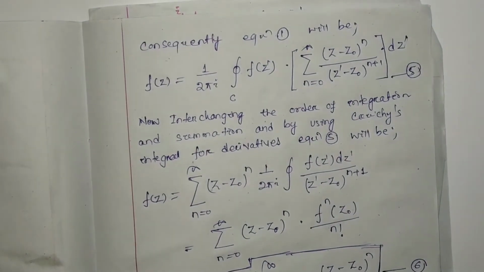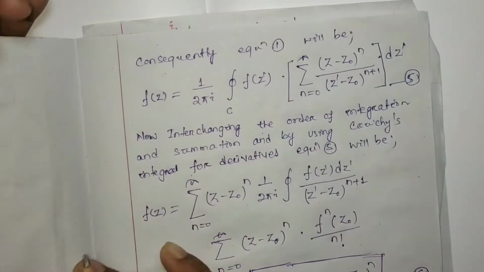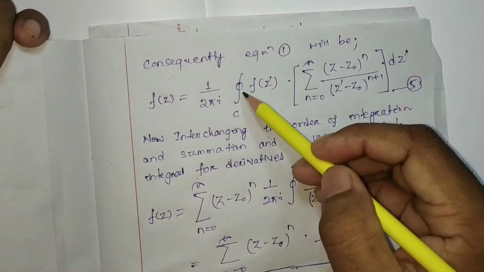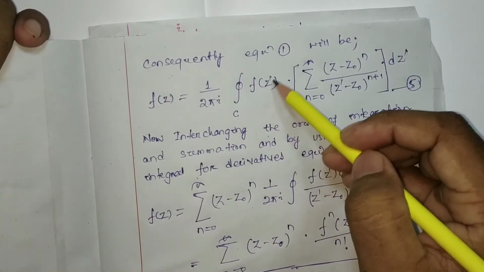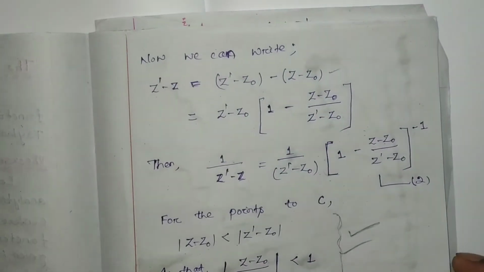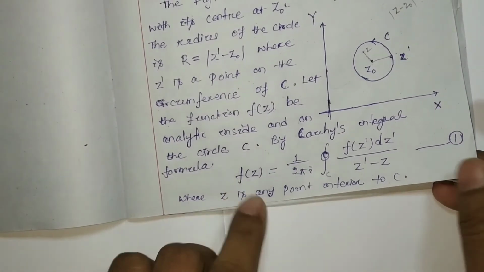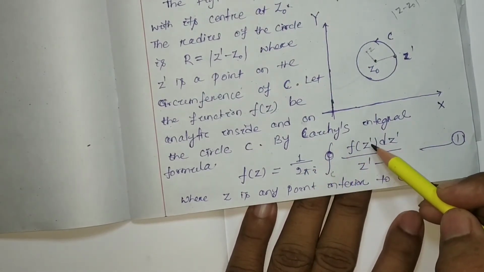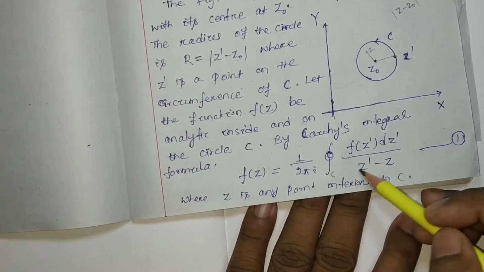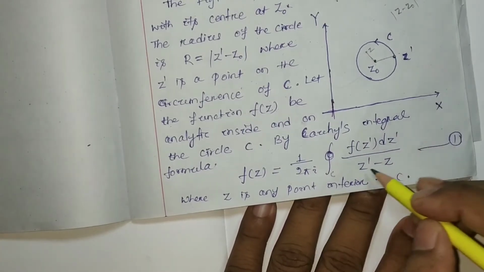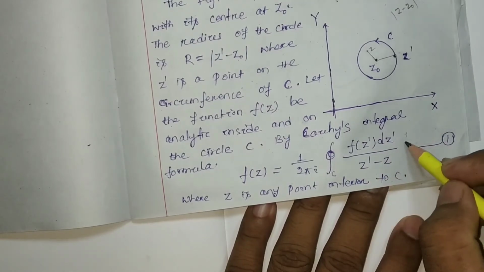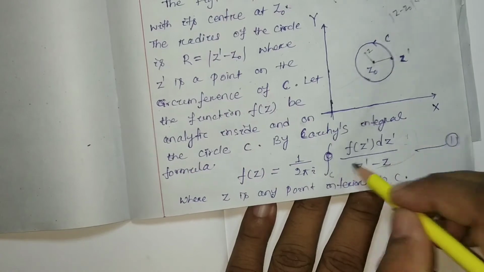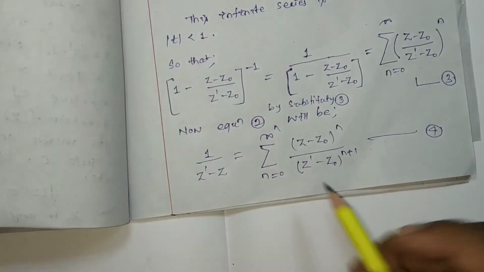Now consequently equation number 1 will be f(z) equal to 1 by 2 pi i closed integration over C of f(z') dz' by (z' minus z). See, equation number 1 is nothing but this one. So here 1 by (z' minus z), this much value we found as this series, right?